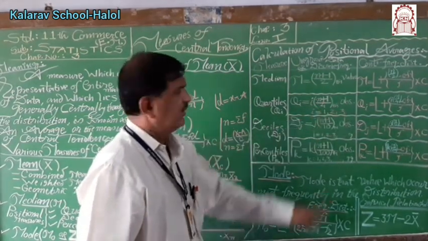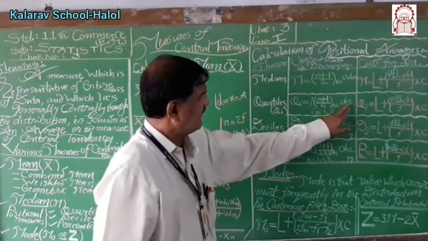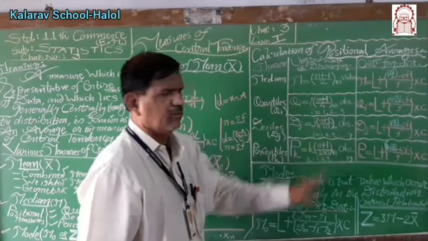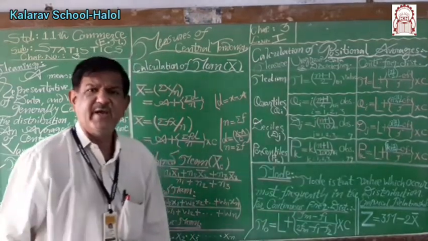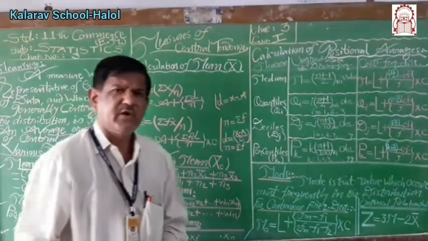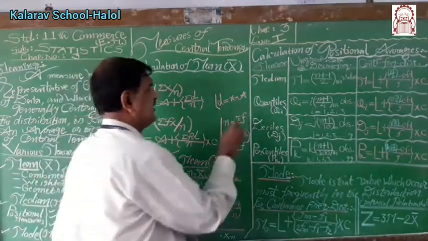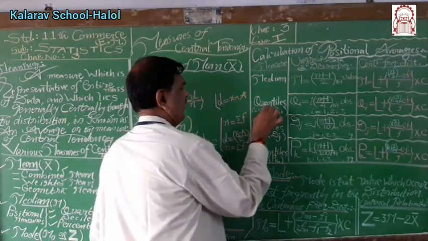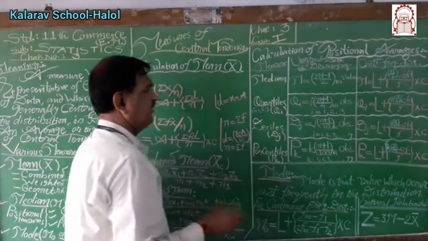Ith quartile means Qi equal to i times, inside the bracket, n plus 1 upon 4th value. Here we can write value, observation, etc. The value of i can be 1, 2, 3. Quartile divides an array distribution into 4 equal parts, and that is why the possible values of i are 1, 2 and 3, right?